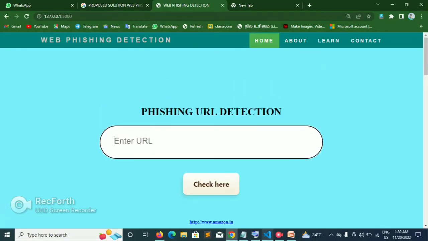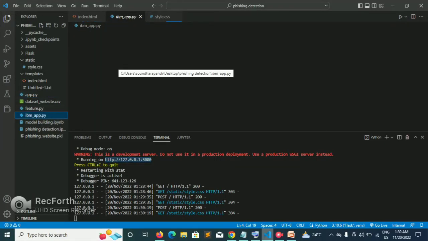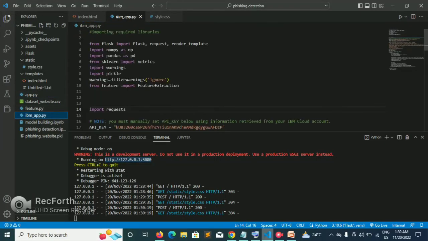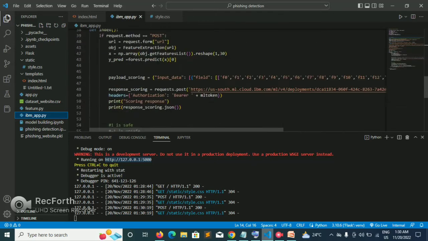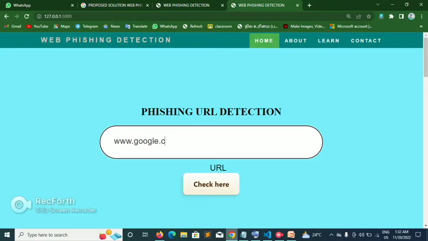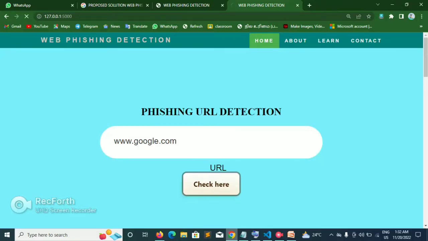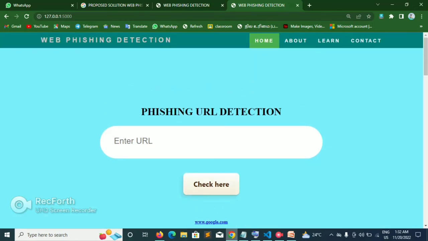We use multiple machine learning algorithms, and the deployment is in the cloud. The IBM app.py integrates the scoring endpoint. You can run the same IBM app.py in the cloud deployment, and we can check it. The website is 6% used to continue. This is our project.